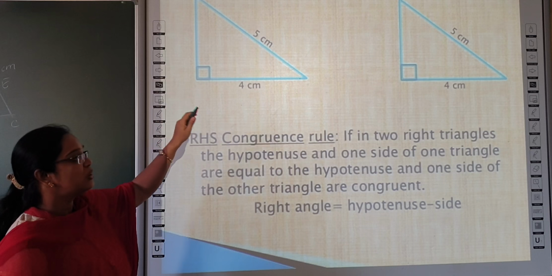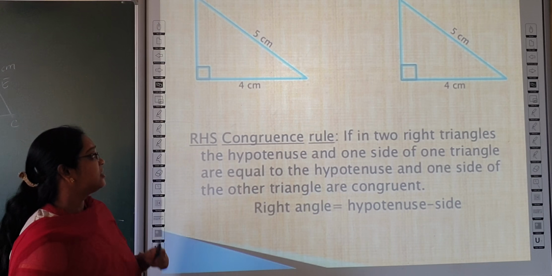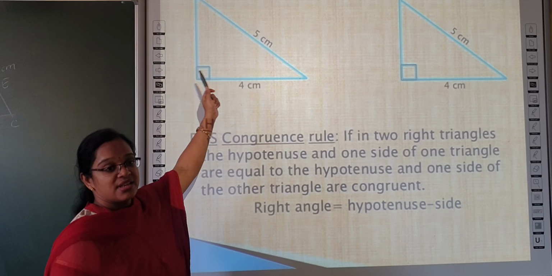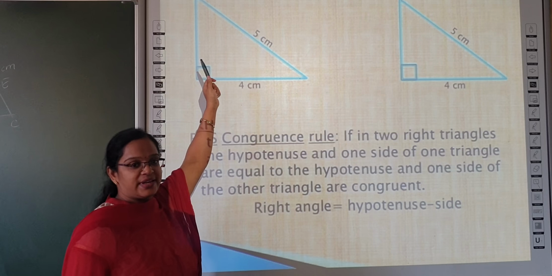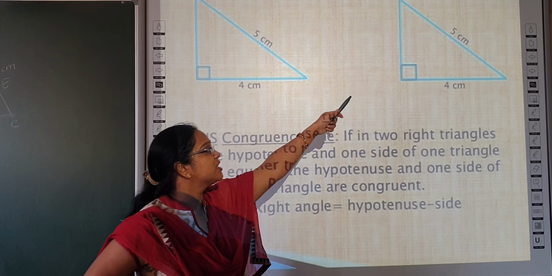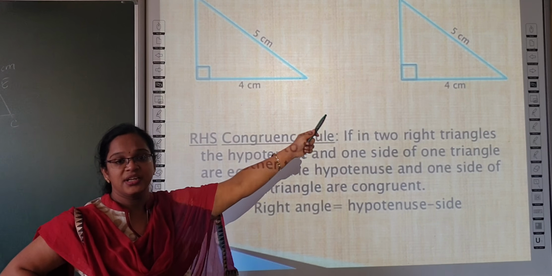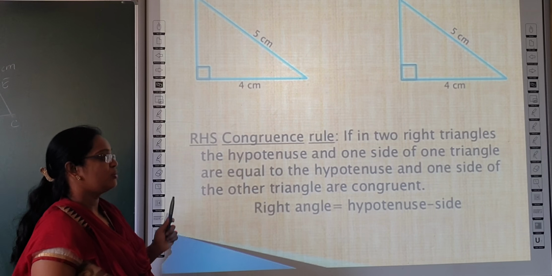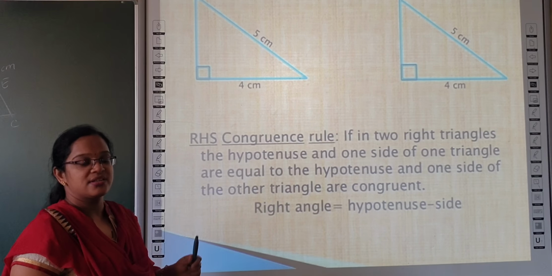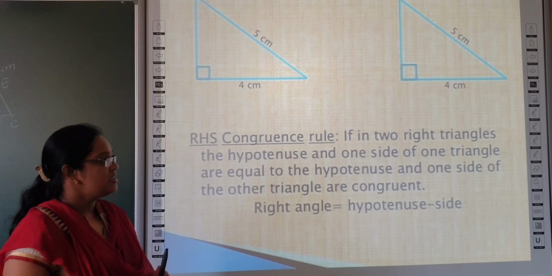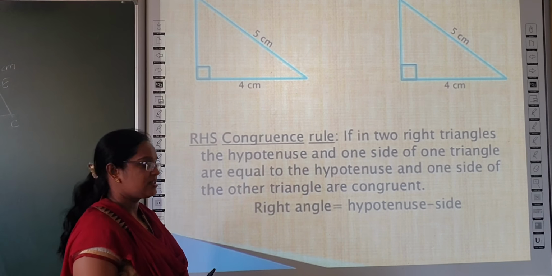In a right angle triangle, one angle is equal to 90 degrees, and the hypotenuse is the side opposite to the right angle. So the hypotenuse is equal, and one other side is equal, then the triangles are said to be congruent. These are the five criteria to prove triangles are congruent. This is about congruent triangles.